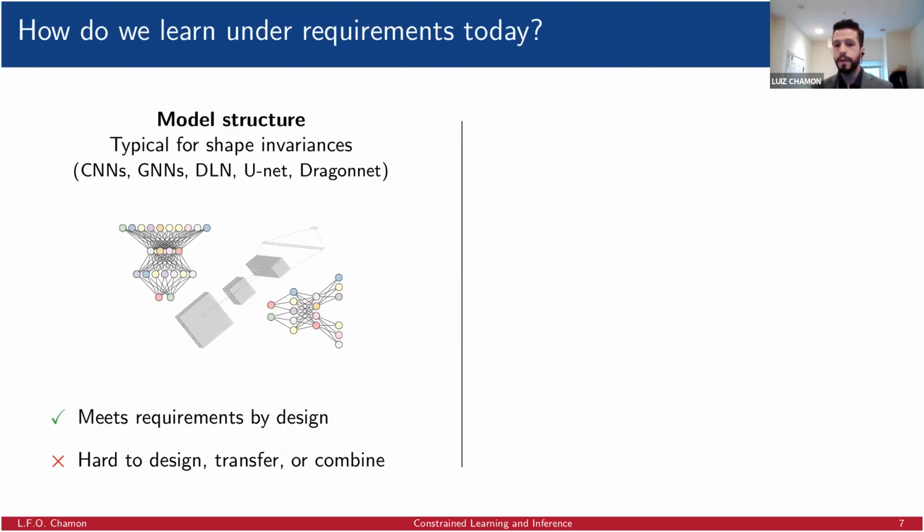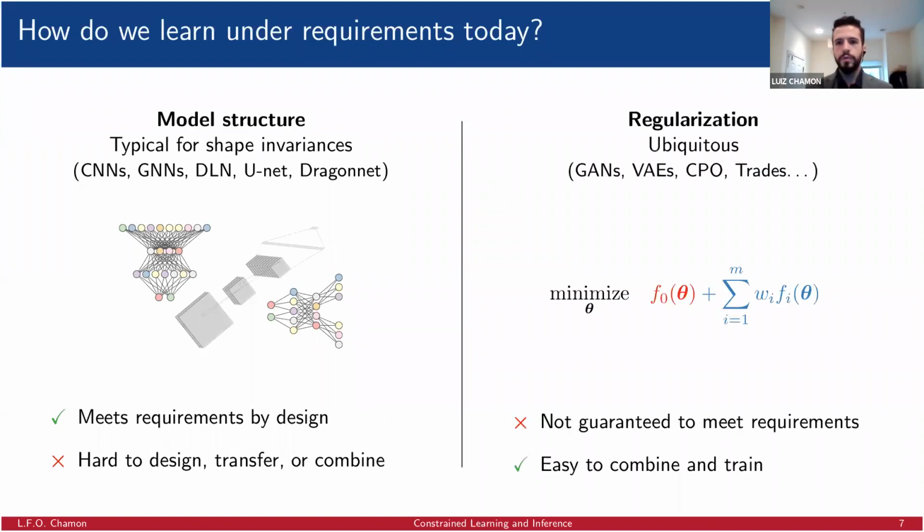And sometimes it's very complicated because we have models nowadays that are large and very opaque, such as neural networks, for example, where the relationship between the parameter and the output is not really clear. So this is hard to do, and also to combine different types of requirements, especially statistical requirements like fairness or robustness. If we want a model that is fair and robust, that is much harder to design than a model that is fair or robust. So an alternative is to use regularization, which is a ubiquitous technique.